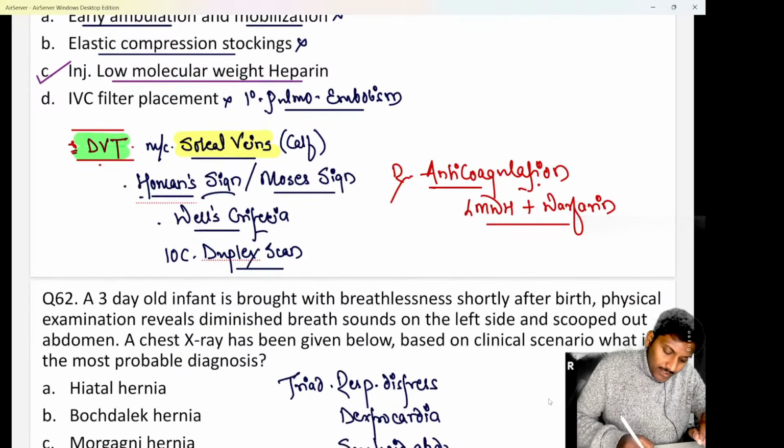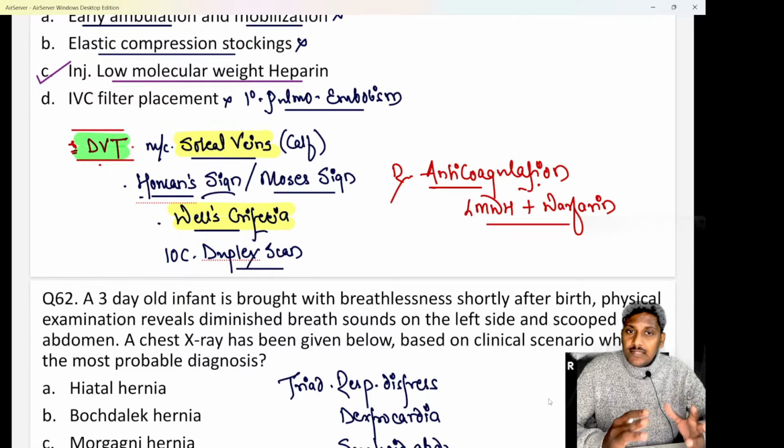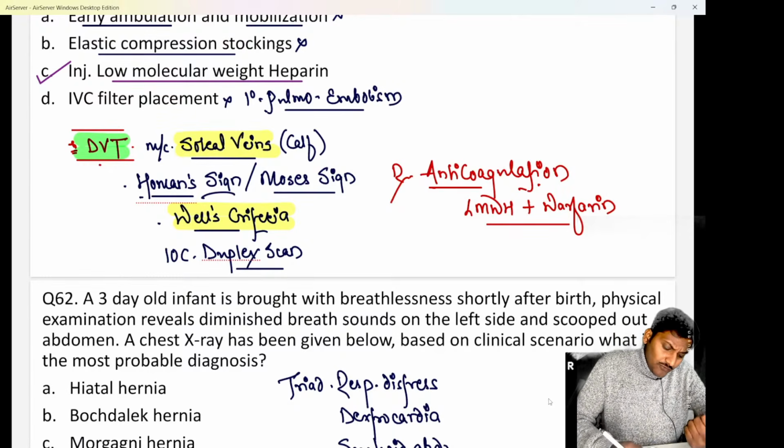Wells criteria is generally used for predicting DVT. So if you want to predict the chances of DVT in the patient, you use the Wells criteria. Investigation of choice, as it is the peripheral vessels, we know has to be the duplex scan or the color Doppler. And treatment for DVT is anticoagulation, not just prevention, even the treatment is anticoagulation.